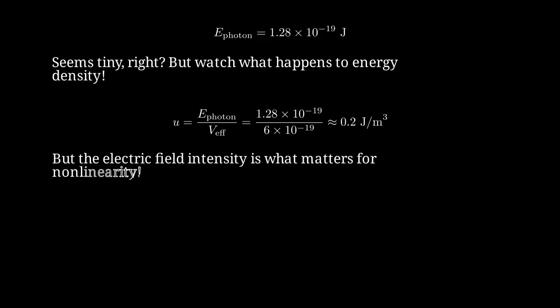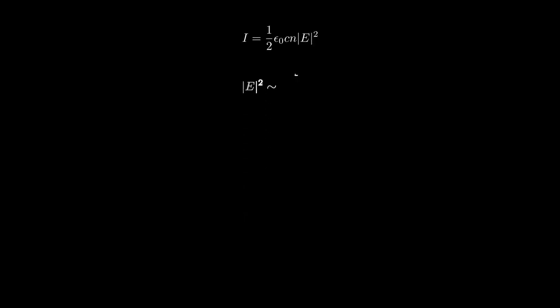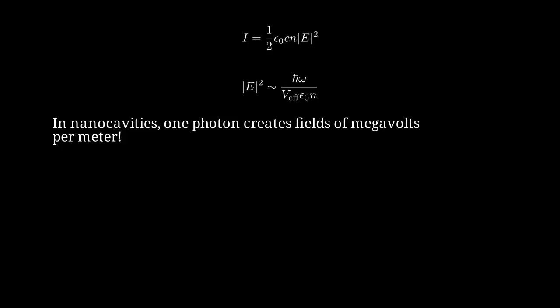But for nonlinear optics, what matters is the electric field intensity. The intensity relates to the electric field squared through this expression. For a single photon, the electric field squared scales as h bar omega divided by the mode volume and permittivity. In nanocavities, a single photon can create electric fields of several megavolts per meter, enough for nonlinear interactions. At macro scales, a photon spreads over huge volumes. At nanoscales, it's compressed into tiny volumes, becoming like a hammer.